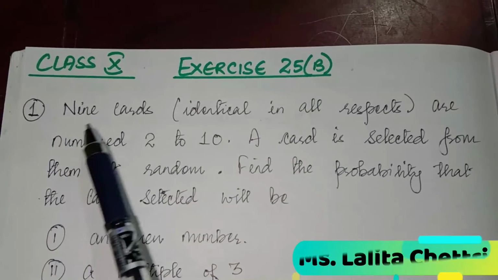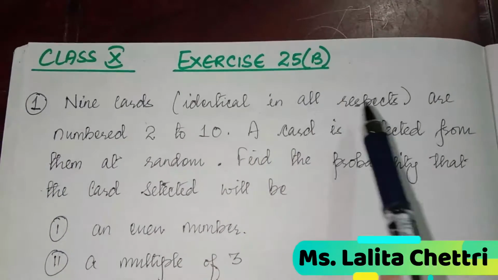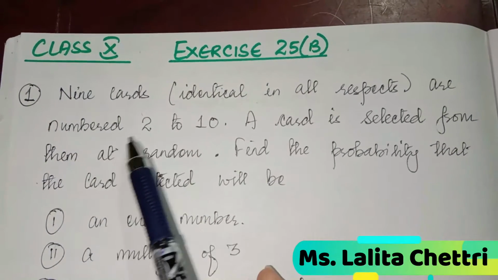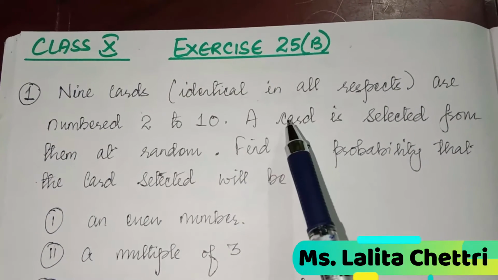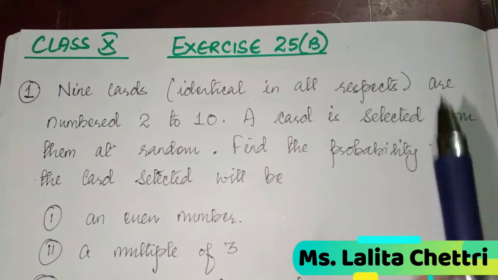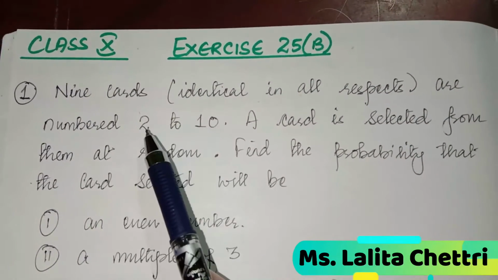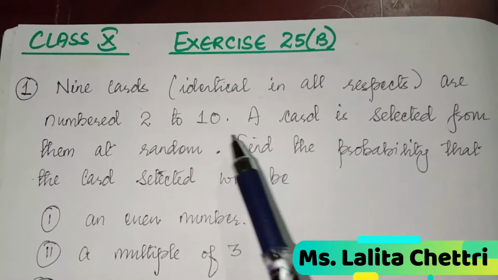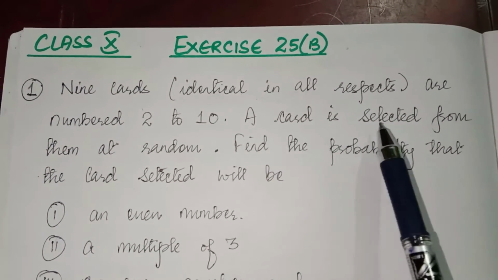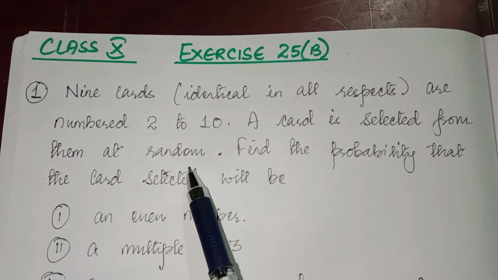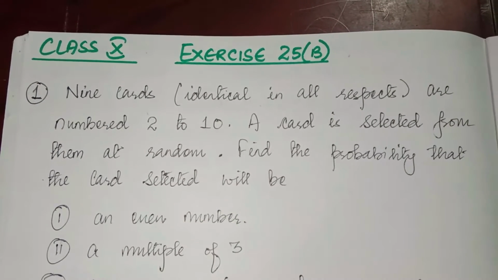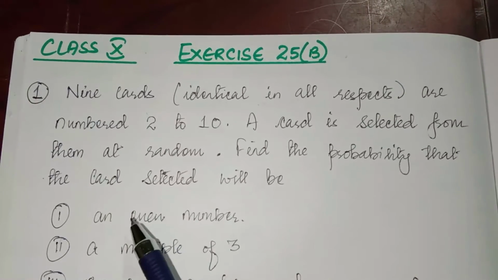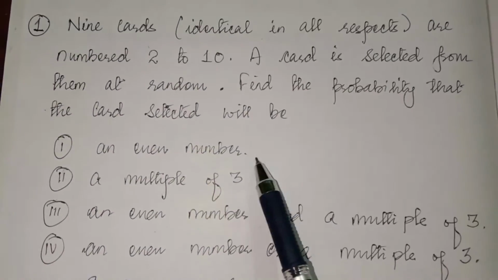So first question is: 9 cards identical in all respects are numbered 2 to 10. So there are 9 cards and each card is marked with a number. One card is marked with 2, another 3, then 4, 5, 6, 7, 8, 9, 10. So there are total 9 cards. A card is selected from them at random. Whenever a card is selected randomly without looking at it, find the probability that the card selected will be an even number. We'll read the parts afterwards.